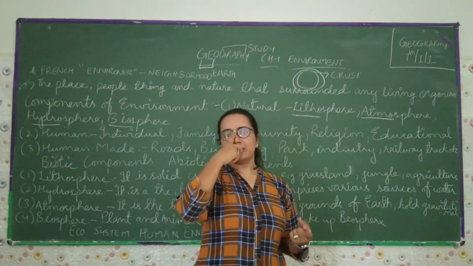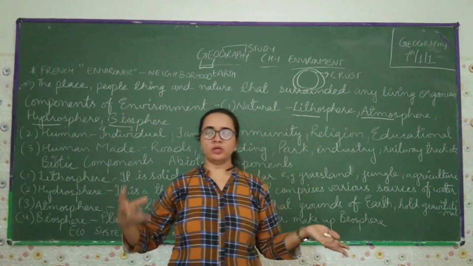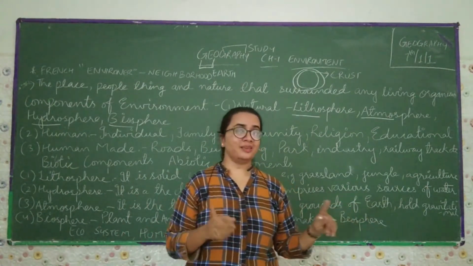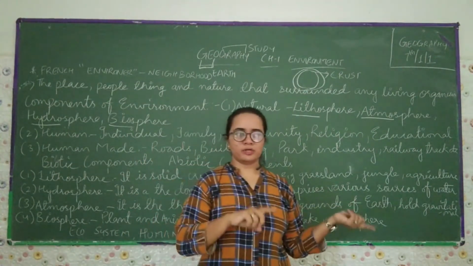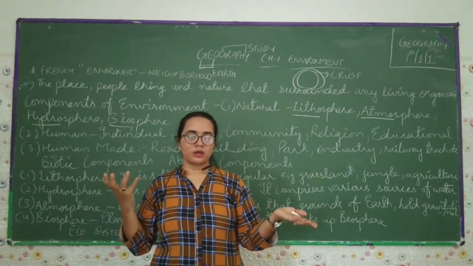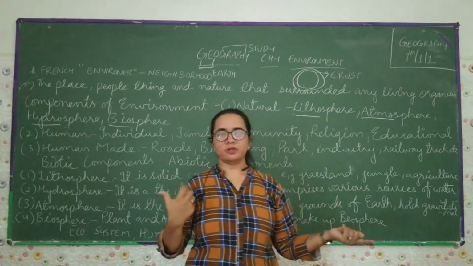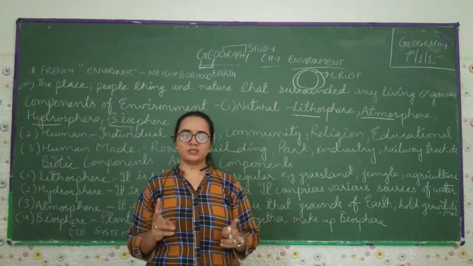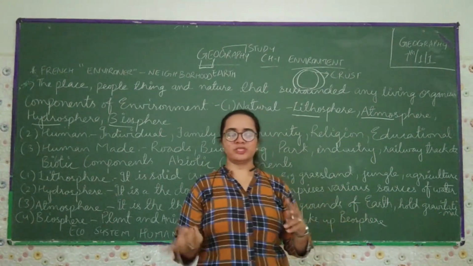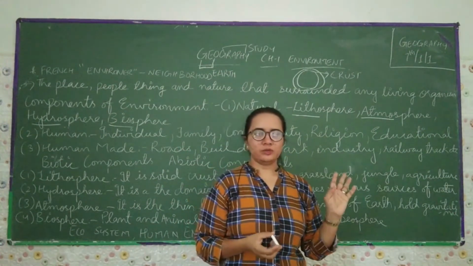I will give you a second example. One person wants shoes and another person wants cloth. So they used to exchange: one person gives cloth to him and that person gives shoes to him. This is called the exchange system, because earlier people didn't use money, they used the exchange system.